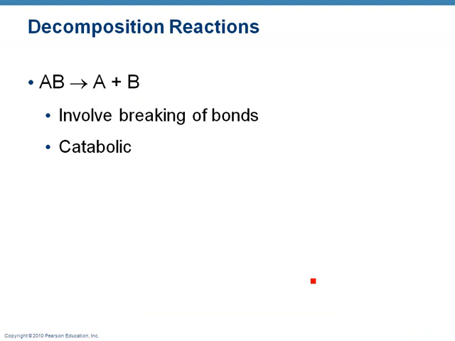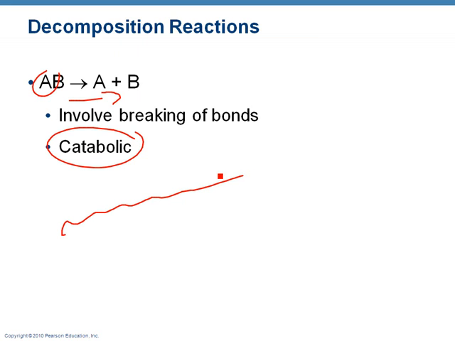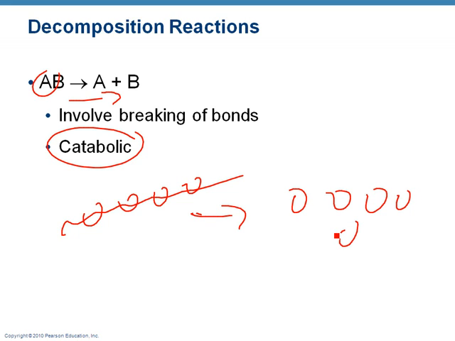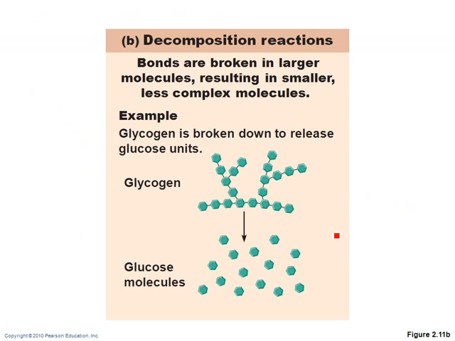All right, what if you took A, B, and broke it down? You're breaking those bonds. That's catabolic. You're breaking things down. So here's that protein again. So pretend that was steak. I'm eating the steak, goes into my stomach, and digestive enzymes are breaking it down. Now I've got my amino acids back. That's catabolic.